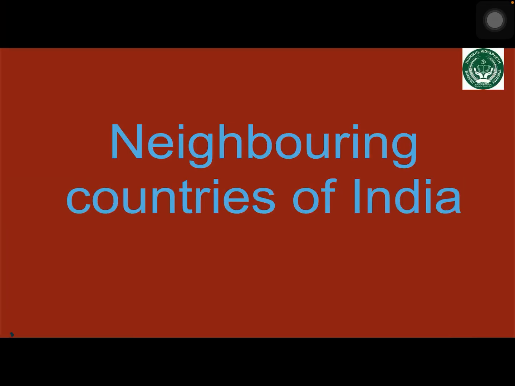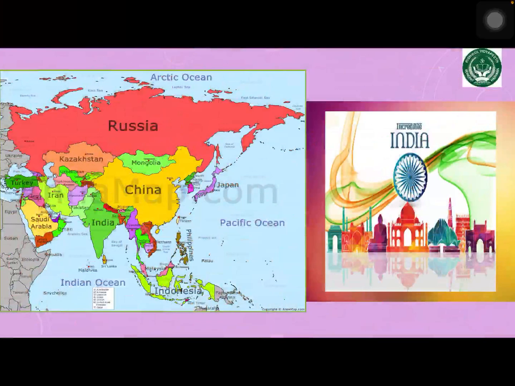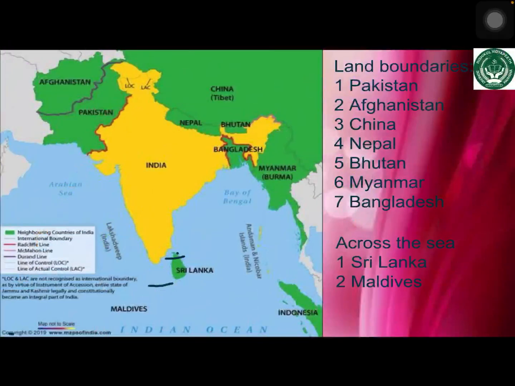If you look at the world map, you will find that India is located in the southern part of the continent of Asia. And here you see different countries surrounding India in the north, south, east and west. These are the neighboring countries of India. Pakistan and Afghanistan lie in the northwest, Nepal in the north, Bhutan in the northeast and China in the north and northeast. Bangladesh and Myanmar in the east, Maldives and Sri Lanka in the south.